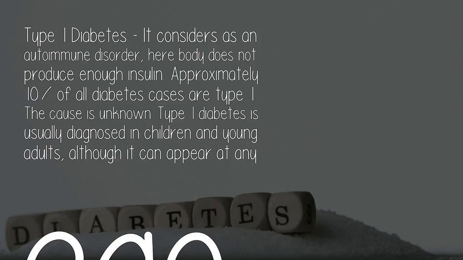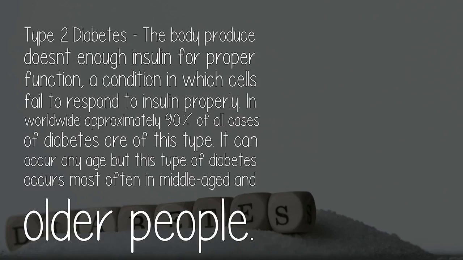Type 1 diabetes is considered an autoimmune disorder. Here the body does not produce enough insulin. Approximately 10% of all diabetes cases are type 1. The cause is unknown. Type 1 diabetes is usually diagnosed in children and young adults, although it can appear at any age. Type 2 diabetes, the body doesn't make enough insulin for proper function, a condition in which cells fail to